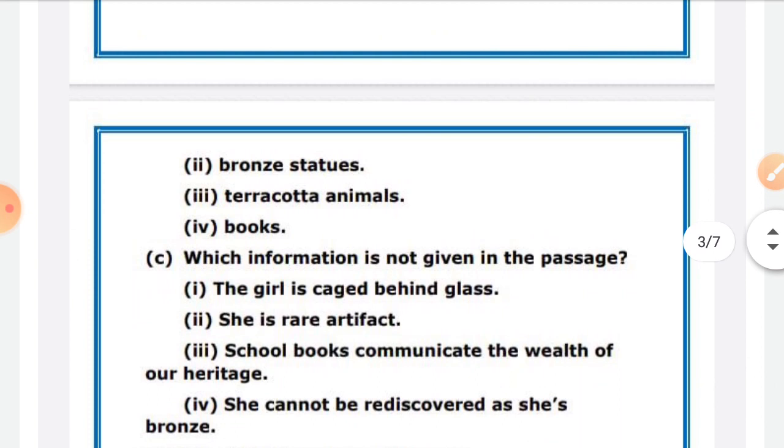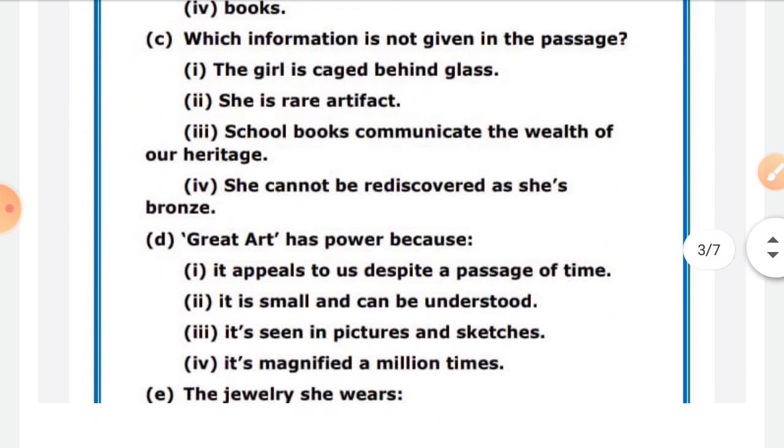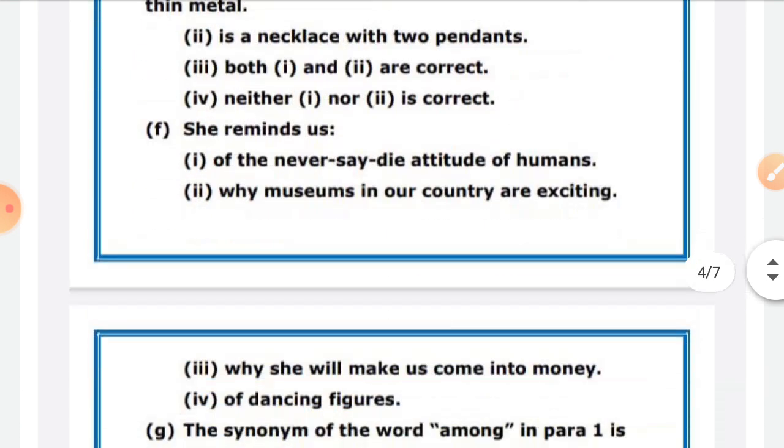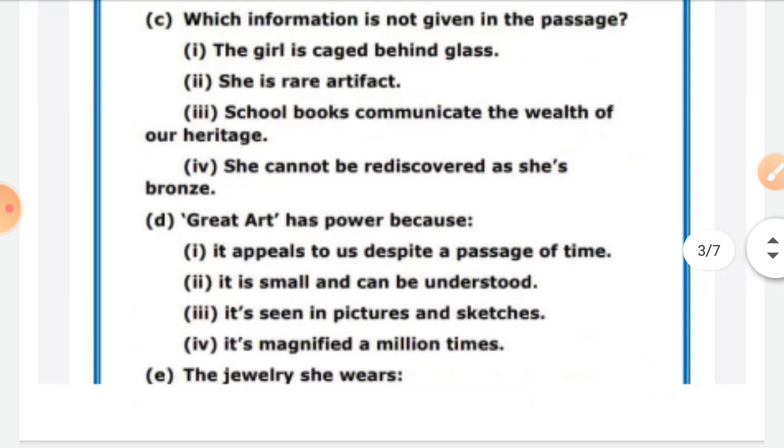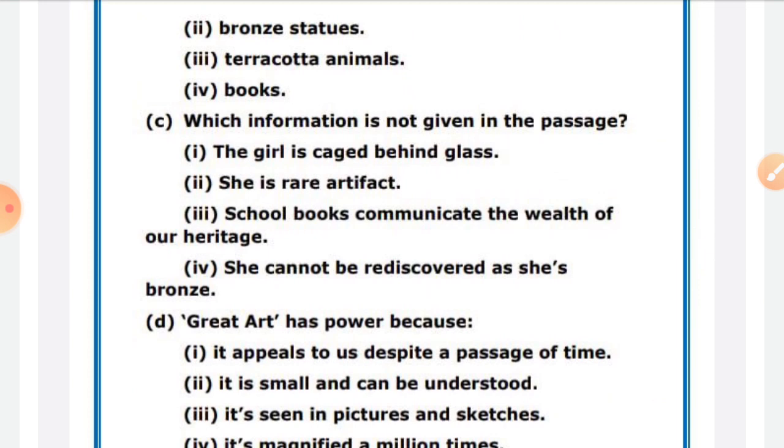Similarly, which information is not given in the passage? See, the girl is caged behind glass. She is a rare artifact. School books communicate the wealth of heritage. She cannot be discovered as she is bronze. So we have to find all these things there, which information is not given.